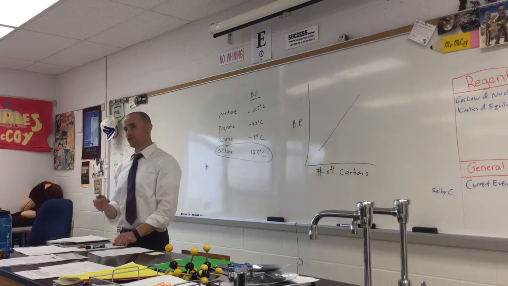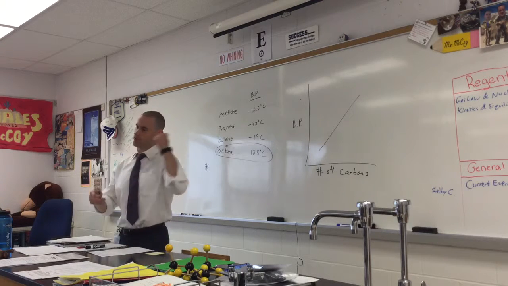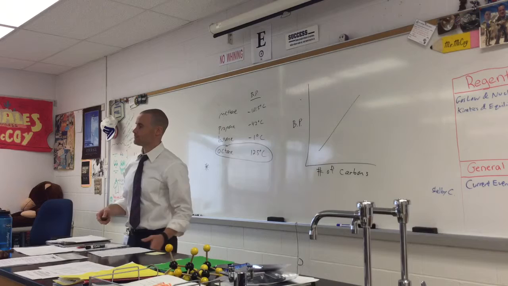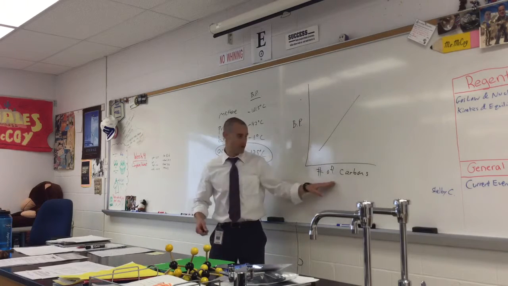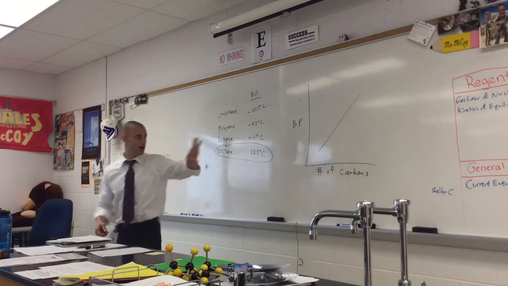Yes. Also, keep looking. As we move down these groups, the dispersion forces increase. So radon at the bottom has a much higher boiling point than helium, and astatine has a much higher boiling point than fluorine. So as we move down, their boiling points go up because their dispersion forces go up. What does that analogy have to do with what's on the board? Number of carbon atoms increase, boiling point increases. But what does what I just said have to do with that?